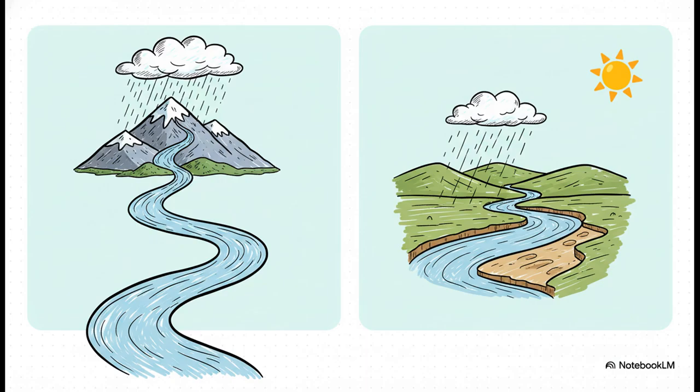This table shows the differences very clearly. For Himalayan rivers, the source is both rain and melted snow. For peninsular rivers, the source is mostly rainfall. Because of this, Himalayan rivers are perennial, meaning they flow all year. Peninsular rivers are seasonal. This also affects their length. Himalayan rivers travel a long way from the mountains to the sea, so they have very long courses. Peninsular rivers, on the other hand, are generally shorter and not as deep.